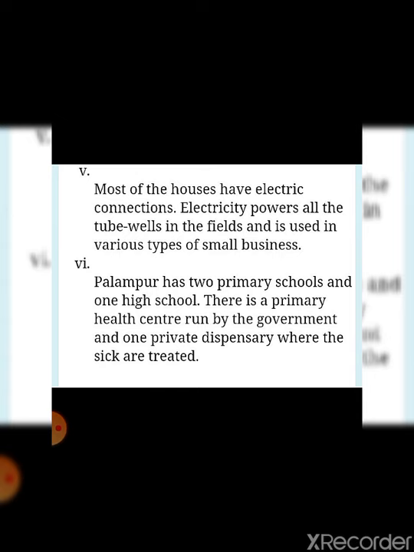That's it for today, class. In tomorrow's session, we are going to discuss the various farming activities which are carried out in village Palampur.